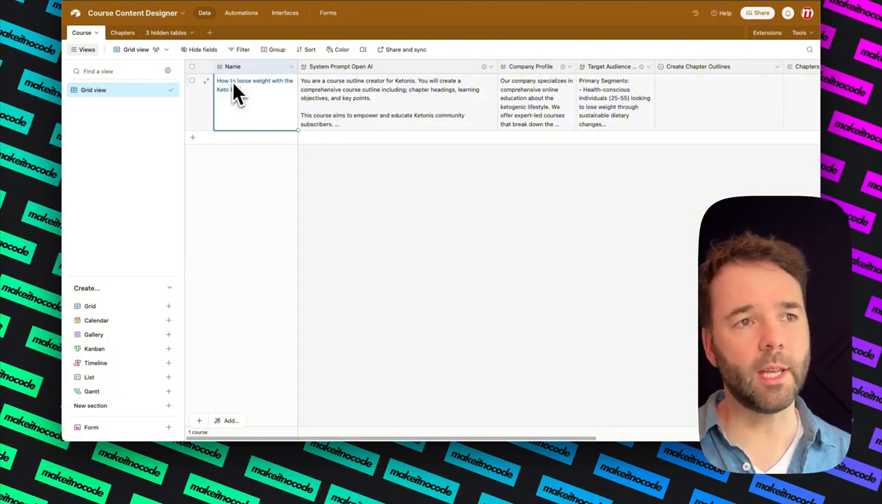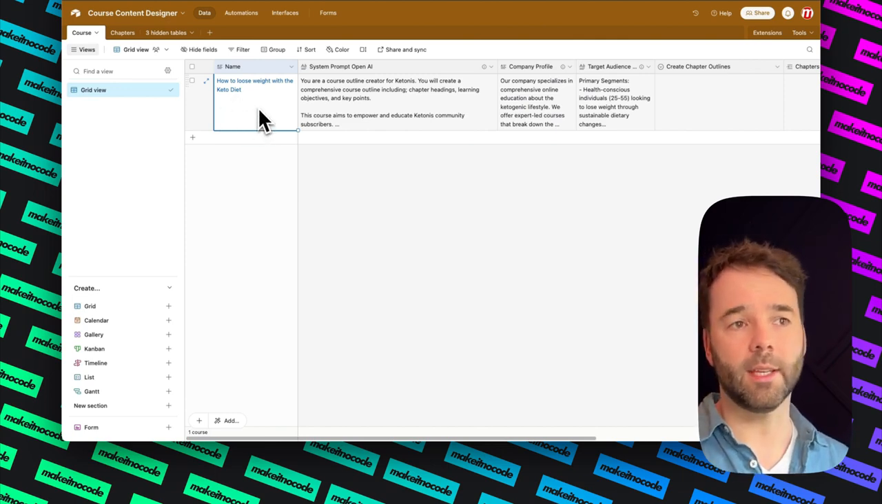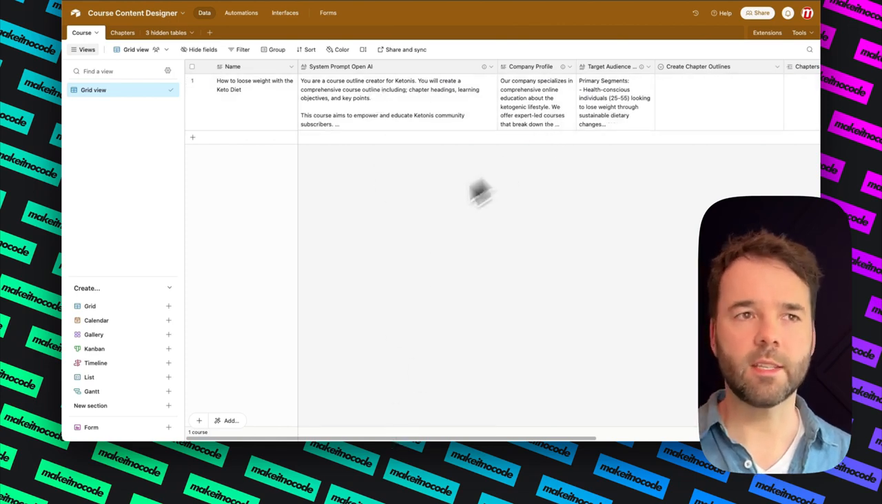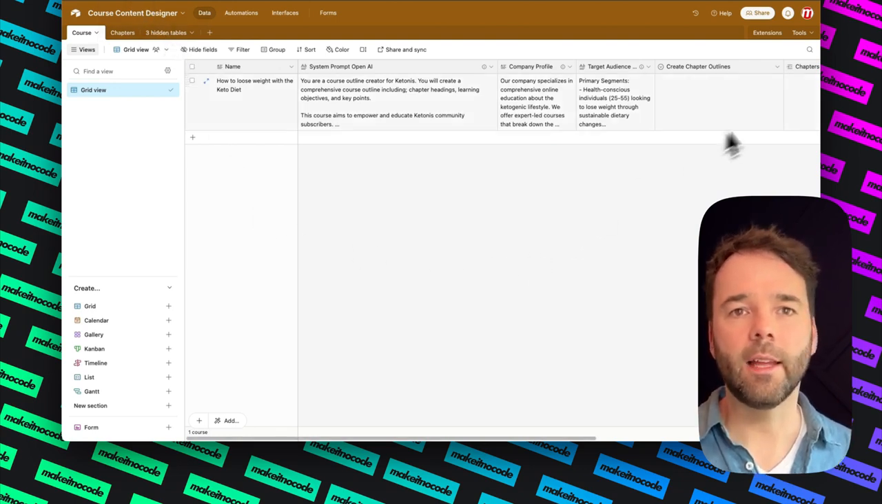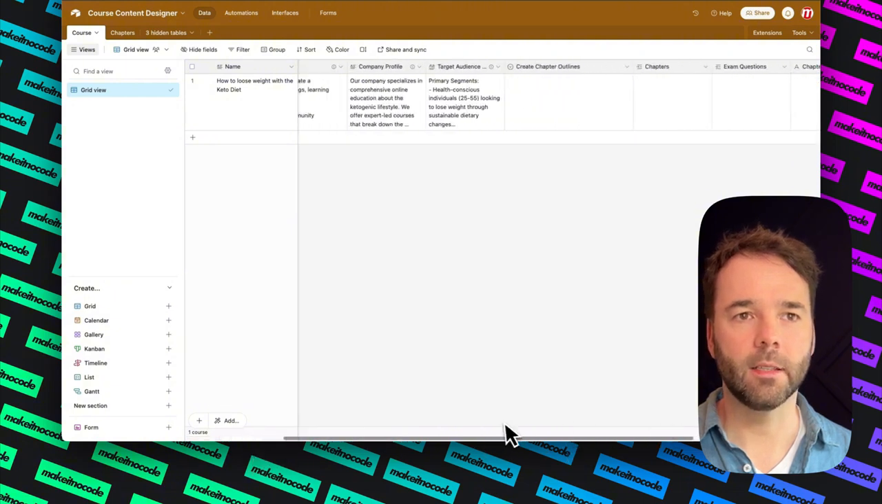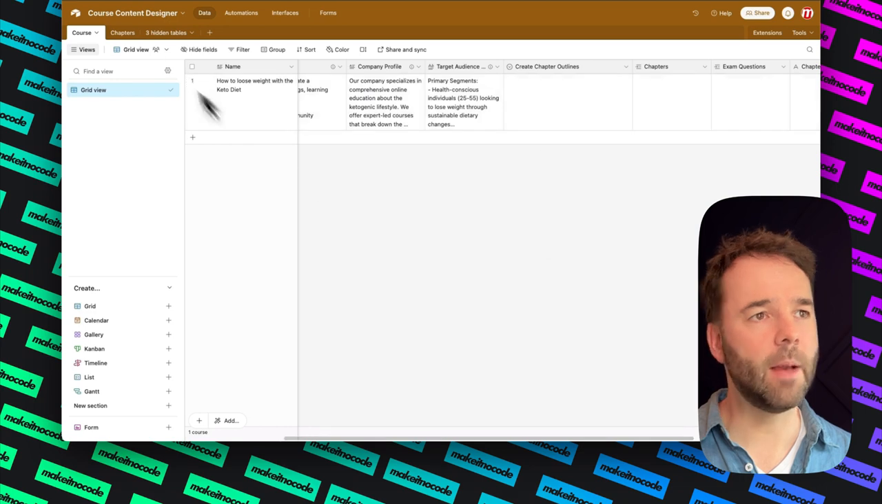So we've filled in the name. So in this case, how to lose weight with the keto diet. We've given it a system prompt. So we're talking to ChatGPT. And I'll show you that straight after this one. And now to trigger this automation, I can use this little drop down and I can say create chapter outlines. Now what's going to happen when I do that?